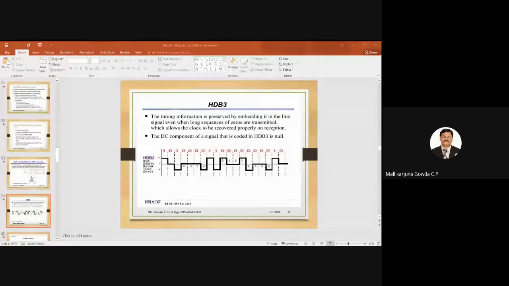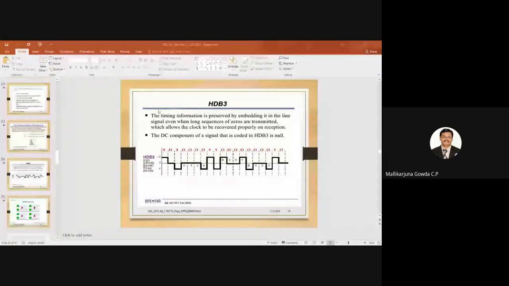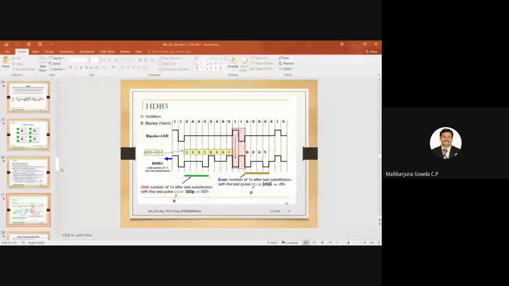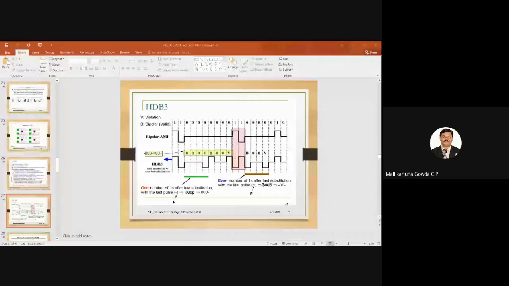So the first one will be represented by a positive pulse, and the next one by a negative pulse. Right? The slide didn't change. Okay. Is it fine? Yes.